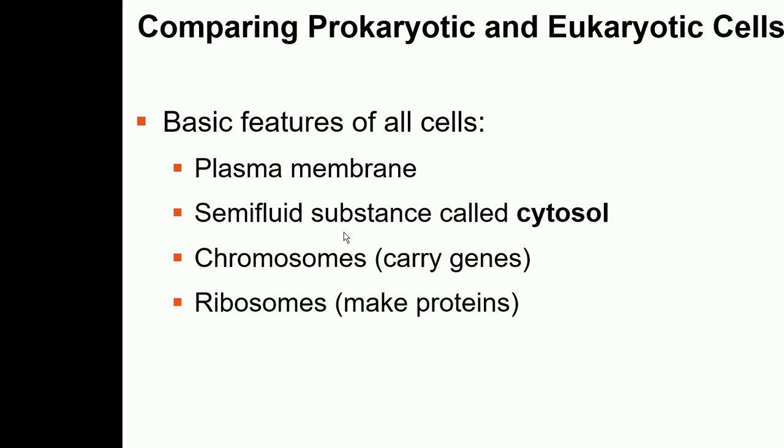Whether it's a prokaryotic cell or a eukaryotic cell, all cells have a plasma membrane. We will discuss the plasma membrane in detail in the next chapter, but the plasma membrane is a boundary which separates the cell from its environment. They all have a semi-fluid material in the cell, that's called cytosol. Then all have chromosomes which carry the genes, and they all have ribosomes which make proteins. So these are the basic features of all cells.